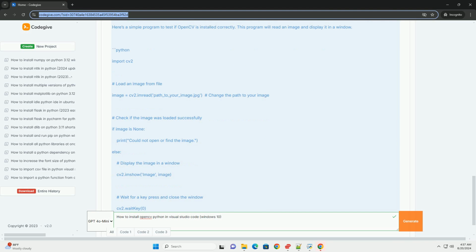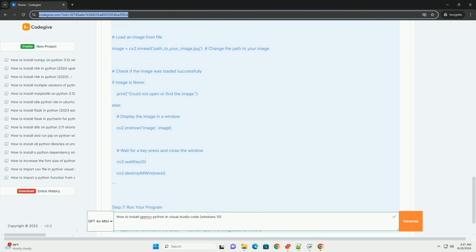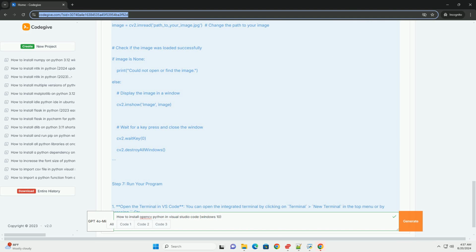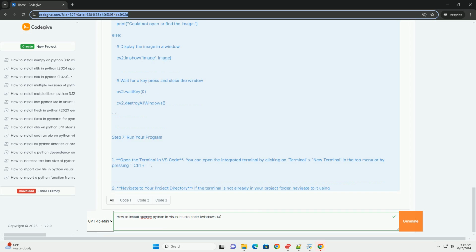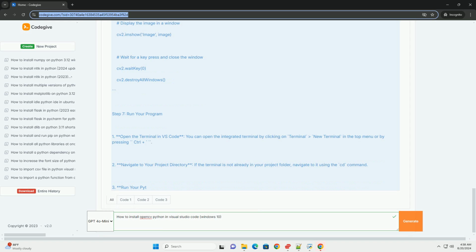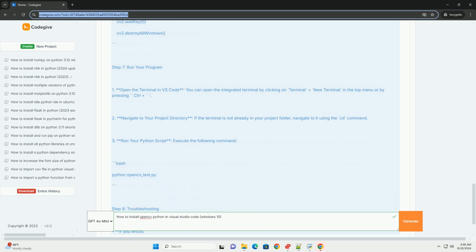Create a new Python file. Create a new folder for your project. Open it in VS Code and create a new file with a .py extension, for example, opencv_test.py. Step 6. Write a sample OpenCV program. Here's a simple program to test if OpenCV installed correctly. This program will read an image and display it in a window.